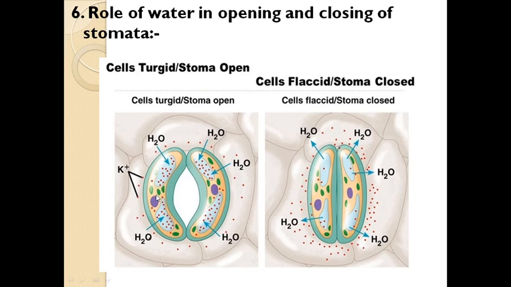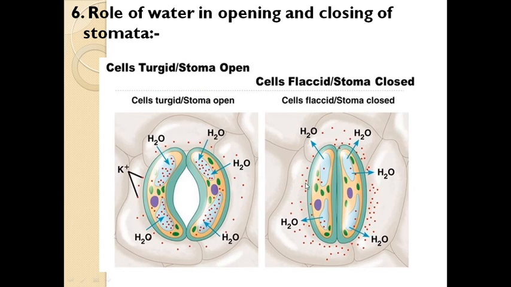If the potassium comes into the guard cell, then water also comes into the guard cell, and the guard cell becomes more turgid. The wall of the guard cell is elastic in nature, and due to the more turgidity it gets stretched out and the stomata gets open, and through that opening of the stomata there is gas exchange that takes place between the plant and atmosphere.